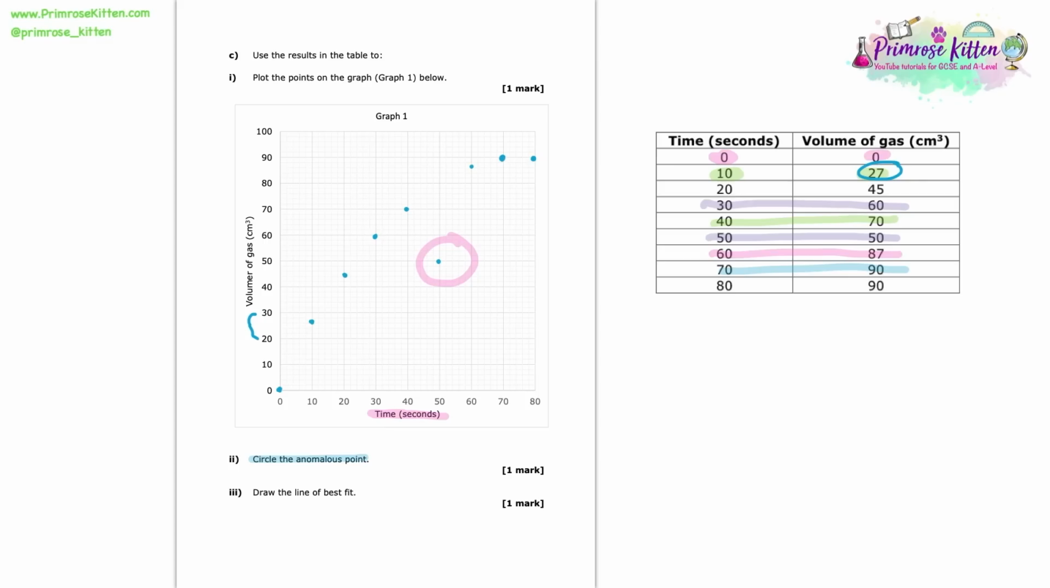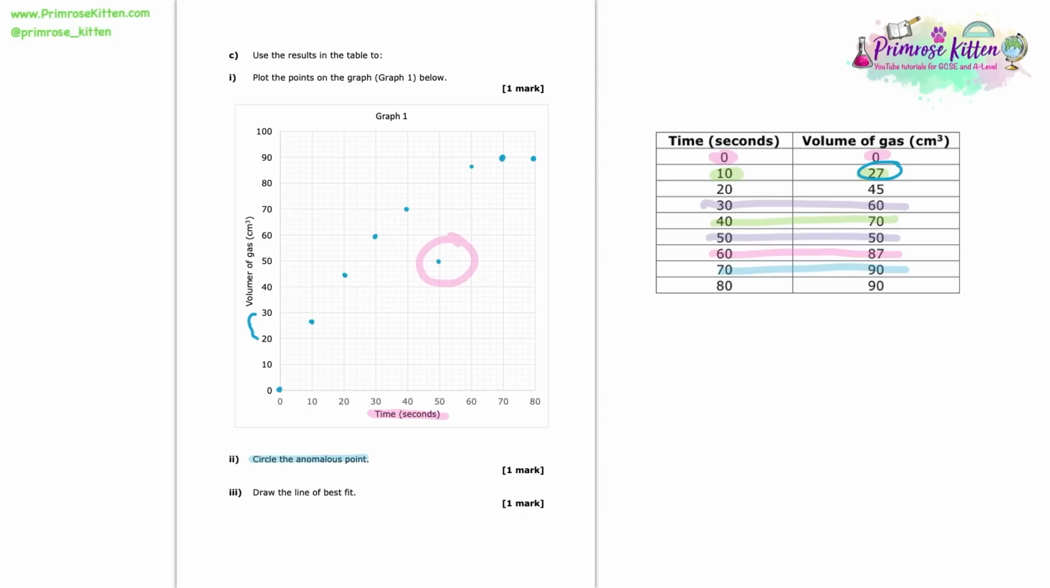And in part 3, we're asked to draw the line of best fit. Now at GCSE, we're expected to know if that's going to be a straight line or a curve by looking at the trend and seeing what would fit best. Now this to me looks like a nice smooth curve that's going to flatten off at the end. It's important we know that we ignore the anomalous points when drawing lines of best fit.